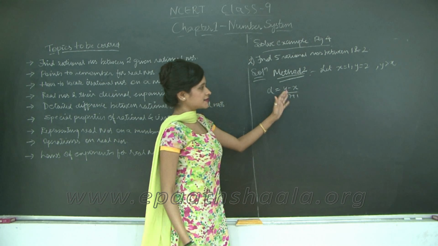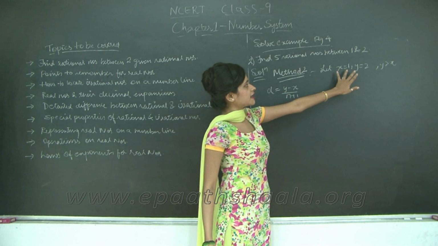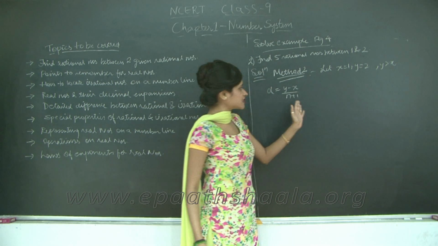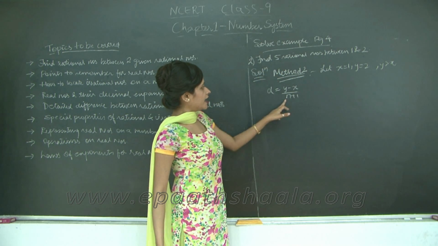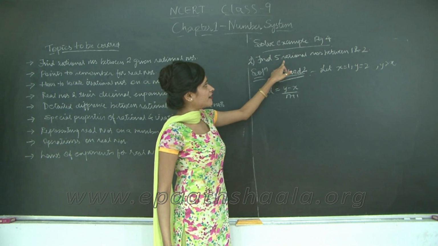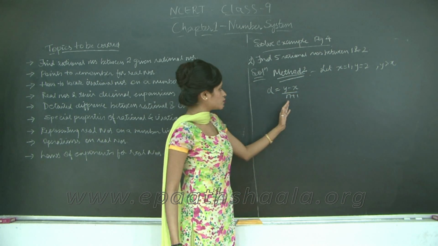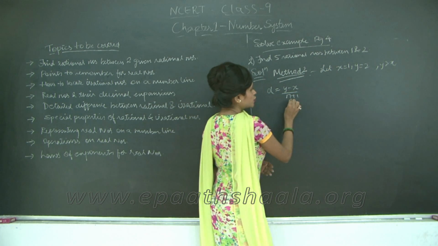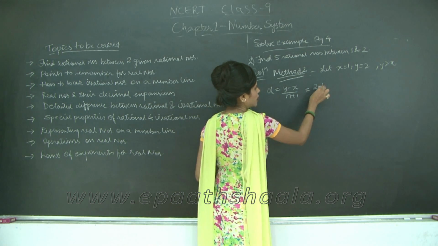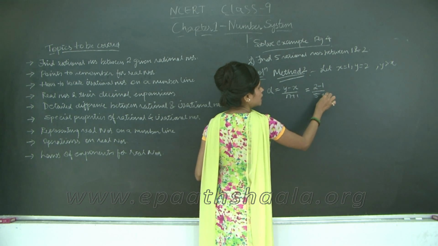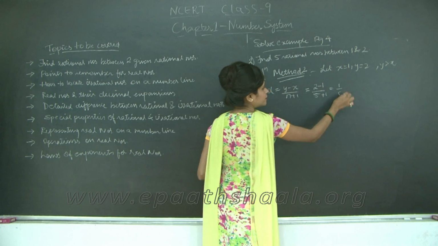Therefore y minus x. If you would have written x as 2 and y as 1, then it would be (x minus y) upon (n plus 1). So now what is n plus 1? n is nothing but 5, because we have to find 5 rational numbers between 1 and 2. So your n plus 1 is going to be 5 plus 1. So this is nothing but (2 minus 1) upon (5 plus 1), which is 1 upon 6, right?